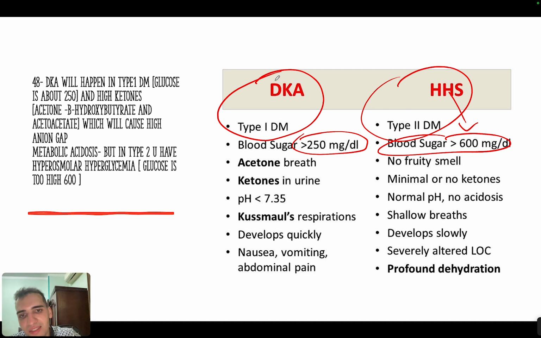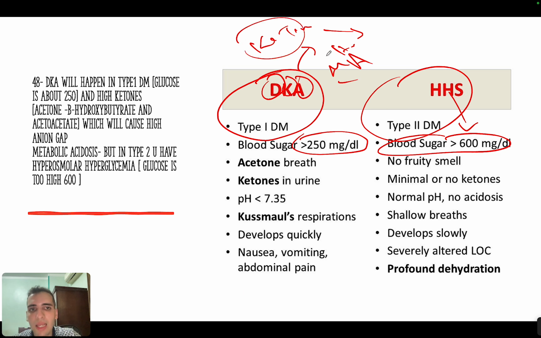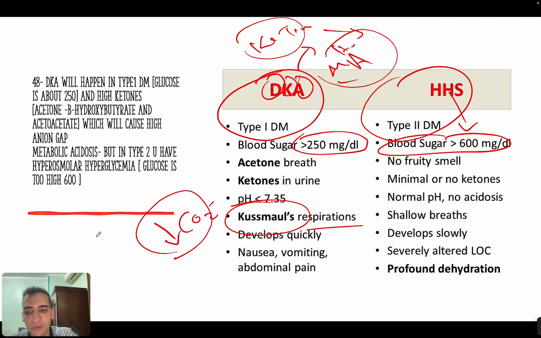Another important thing is that this is called diabetic ketoacidosis. So you will have ketone bodies that will cause high anion gap metabolic acidosis, okay? Now when you have a lot of acid, your lung will try to get rid of this acid as CO2, so the person will breathe too much, and this is called Kussmaul respirations, okay? So you will see Kussmaul respirations because the lung is trying to compensate. The lung is trying to decrease CO2, so the lung is trying to increase the respiratory rate, okay?